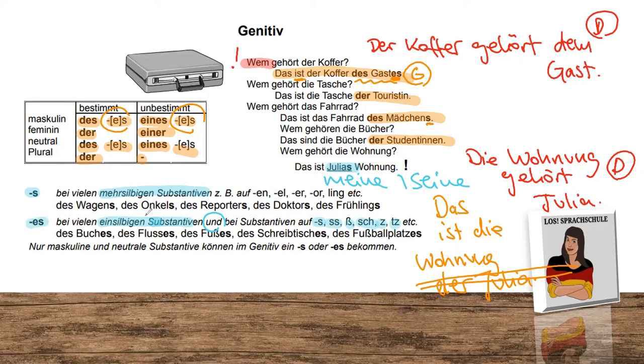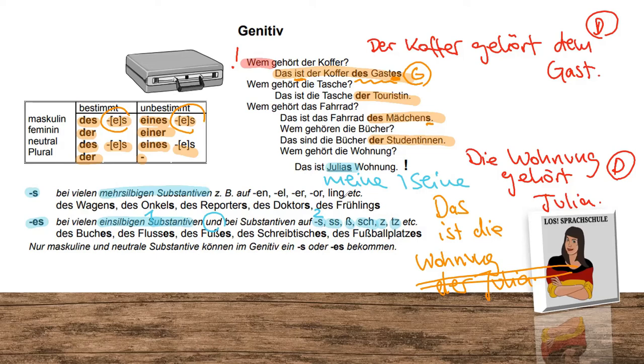Don't confuse it. Nouns with one syllable and or nouns that have those endings. Examples: des Buches, des Flusses, des Fußes, des Schreibtisches, des Fußballplatzes. Lucky for you, the female version doesn't have those changes, only for neutral and male. This is it actually for the first part.